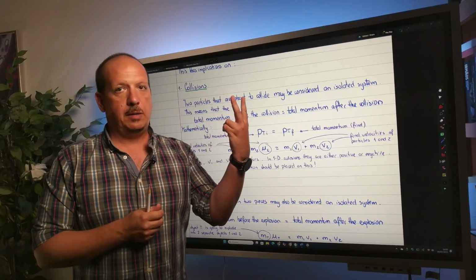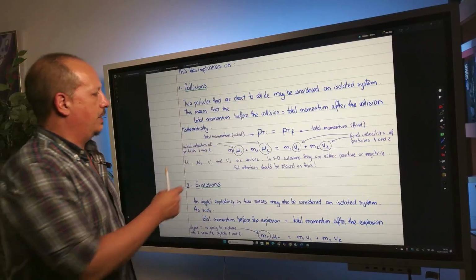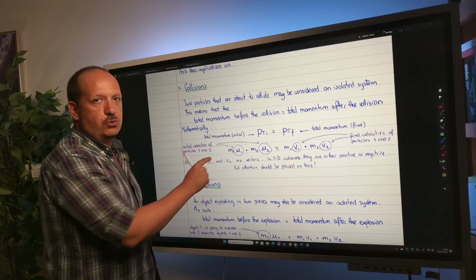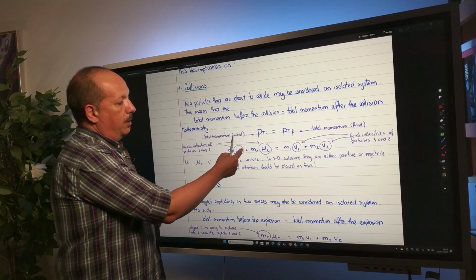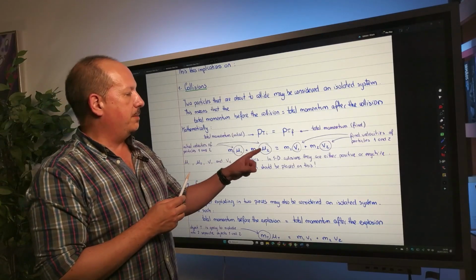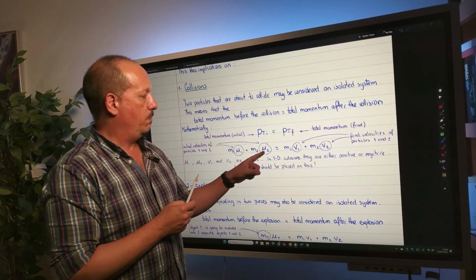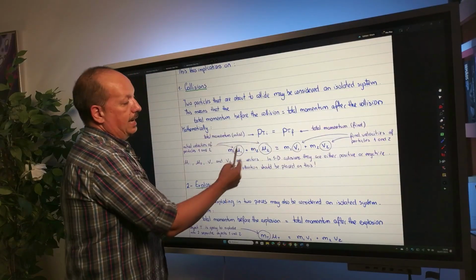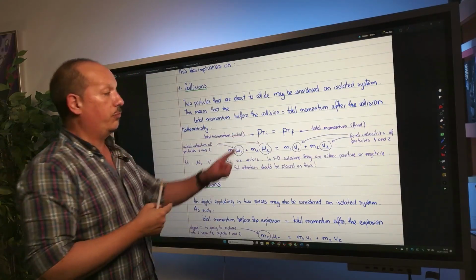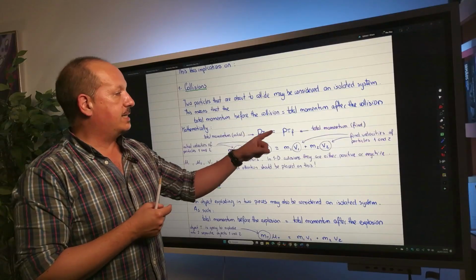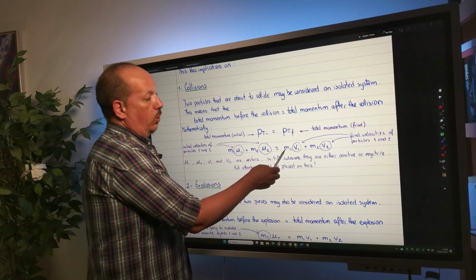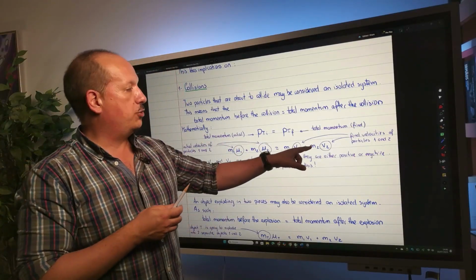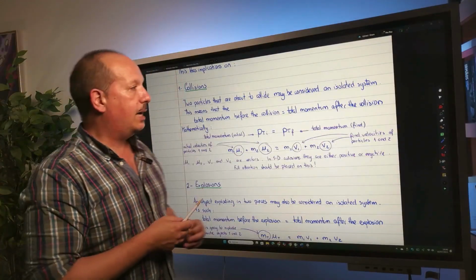You have only two objects, so what is this? This is going to be the mass of object 1 times the initial velocity of object 1. That's what U stands for. So m1u1 plus the mass of object 2 times the initial velocity of object 2. This is the momentum of object 1. This is the momentum of object 2. Added together is the total momentum before the collision. It equals the mass of object 1 times the velocity of object 1 after the collision, plus the mass of object 2 times the velocity of object 2 after the collision.